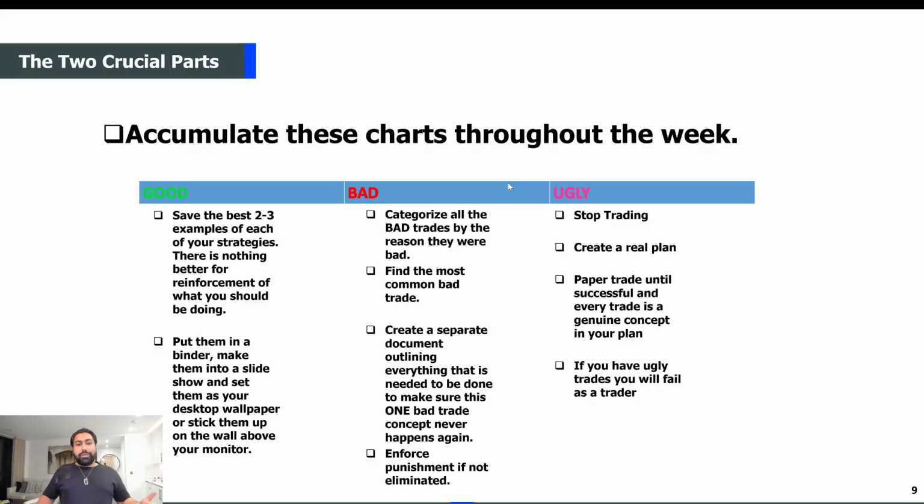Maybe you're married, or you have a girlfriend, and you tell your girlfriend, every time I break my trading plan, I'm not going to get any. I'm going to sleep on the couch. Whatever pinches you is what you've got to do, right? And again, if you have a lot of ugly trades, stop trading. I'm not joking right now, right? Jokes apart, stop trading, okay? Create a proper, real trading plan, because you don't have one right now. Stop trading, create a real trading plan, and paper trade until you are successful and every trade is a genuine trade from your trading plan. It's a genuine concept, genuine strategy.